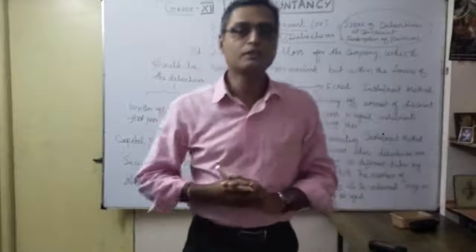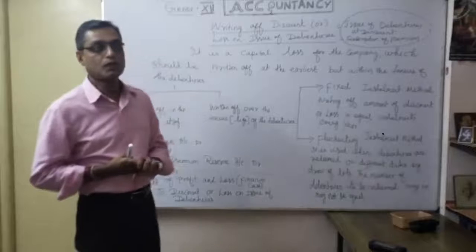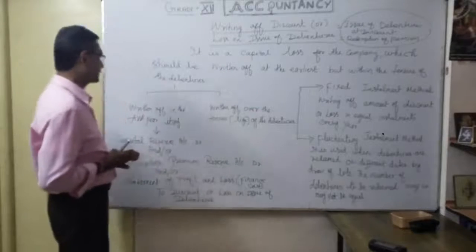That is very important to keep in your mind.